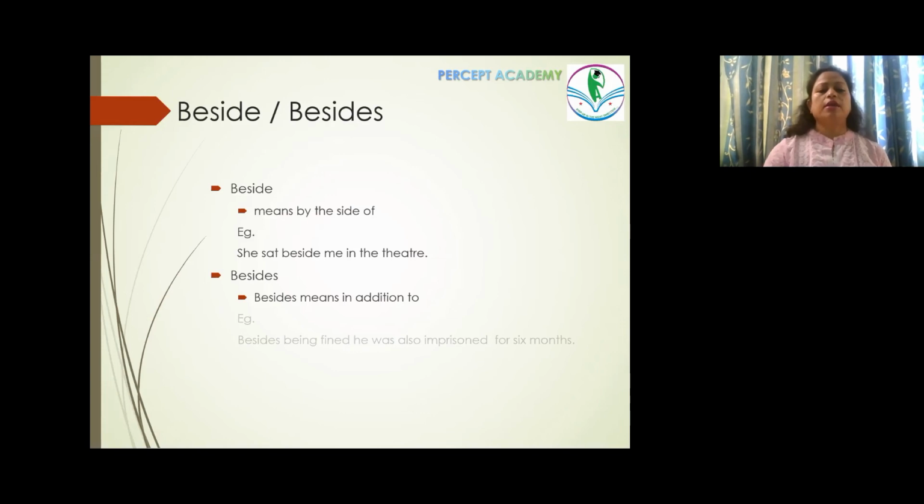I need something extra, right? So besides being fined, he was also imprisoned for 6 months. That's the difference between beside and besides.